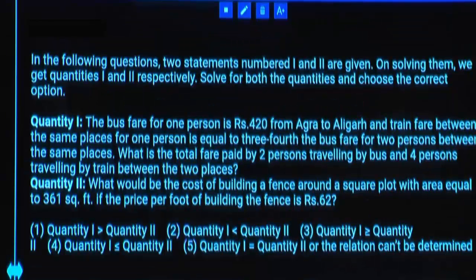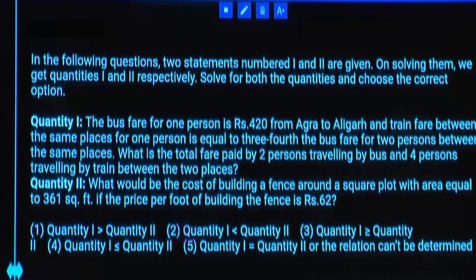Bus fare for one person is 420 from Agra to Aligarh, and train fare between the same place for one person is equal to 3/4 of the bus fare of 2 persons. What is bus fare for one person? 420. For 2 persons? 840. Out of 840, if you calculate 3/4, then you will get train fare. 3/4 in the sense, can we take it as 75%?